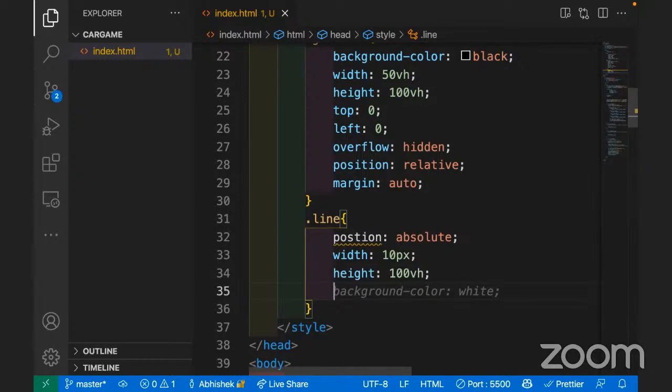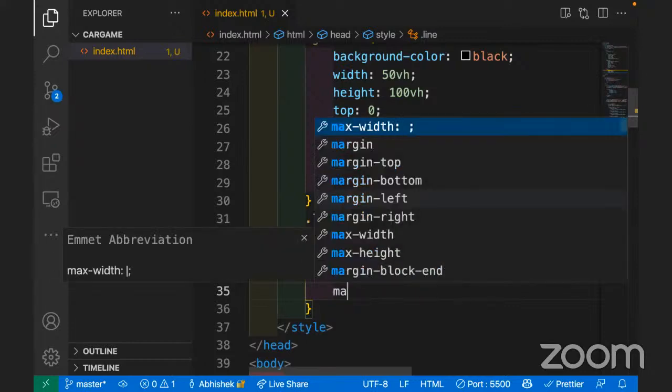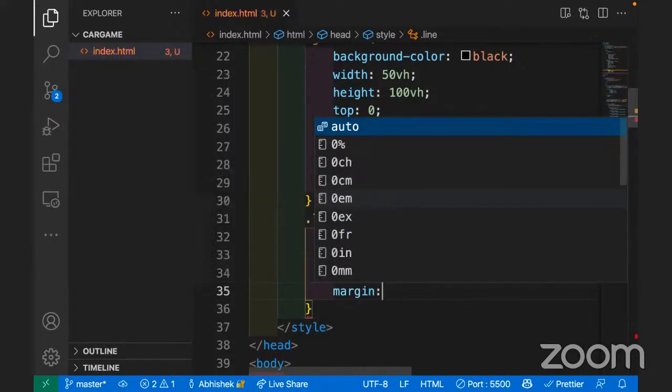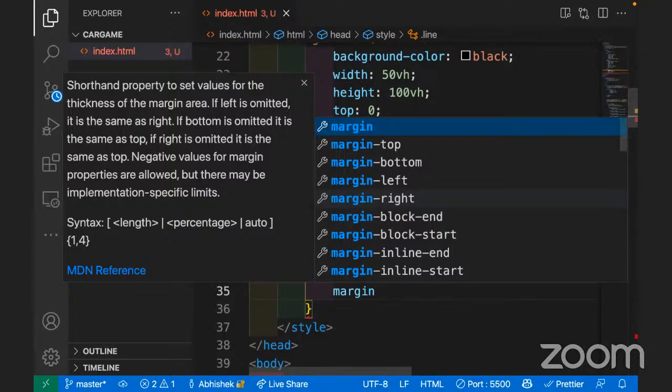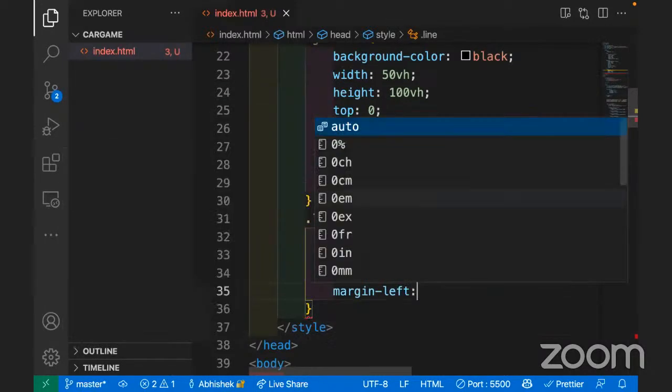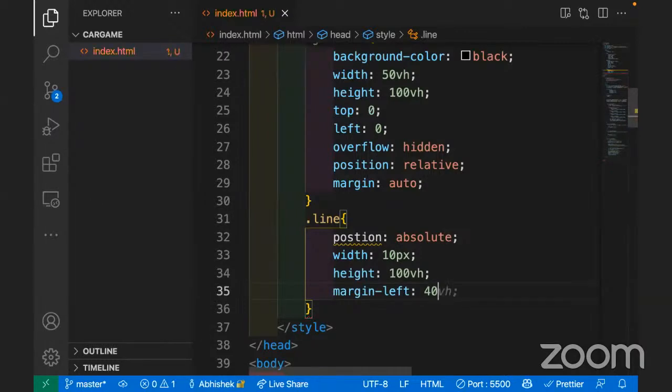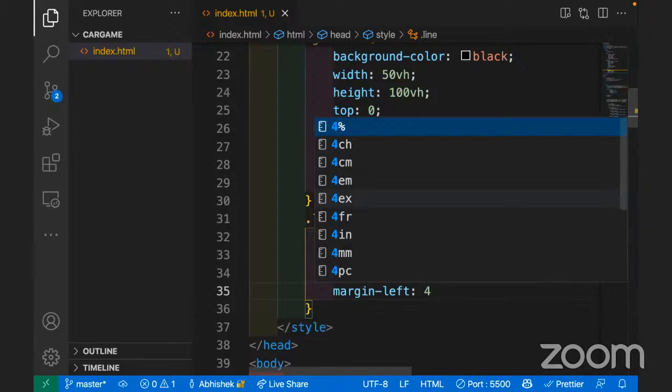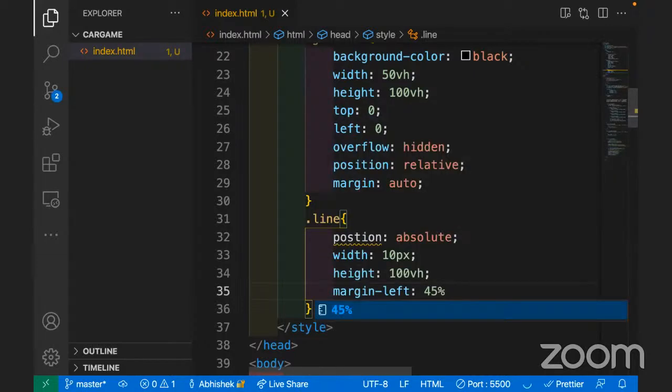Now, what else can we take? I want to place the line almost in the middle of the road. So margin-left, you can take almost 50%, but the line has some width. So let's take 40%. The line has some width, no? So 45, let's take it and let's see what happens. Then we can change the value accordingly.